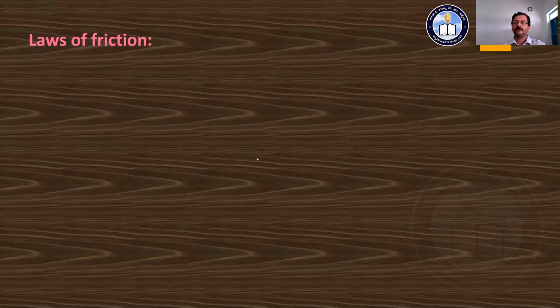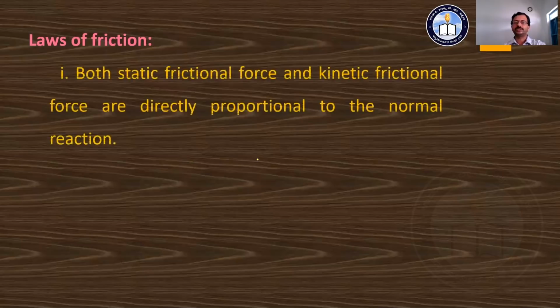The first law is given this way: both the static frictional force and kinetic frictional force are directly proportional to the normal reaction. For a given pair of bodies, the coefficient of friction remains the same, a constant value.